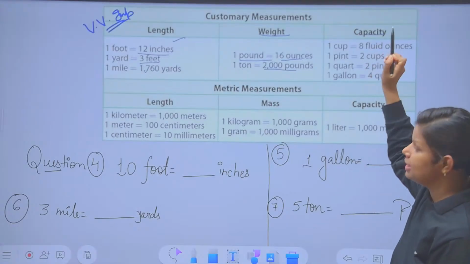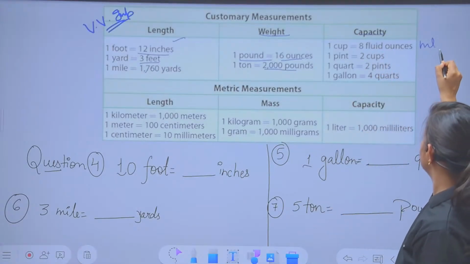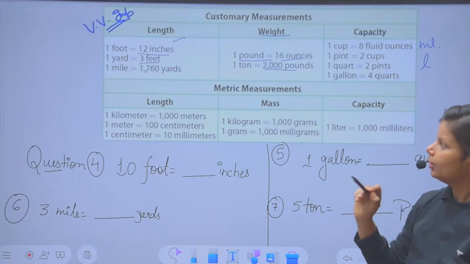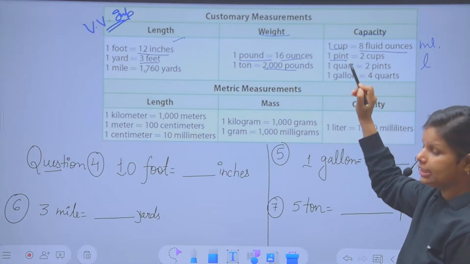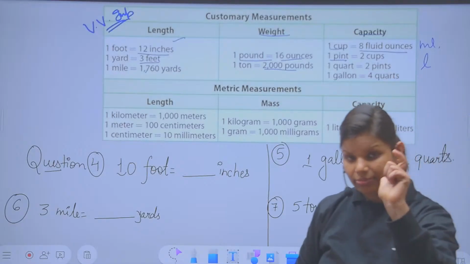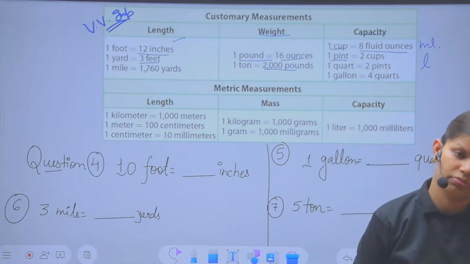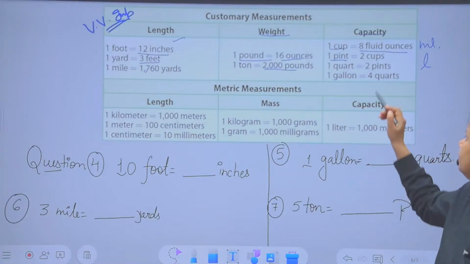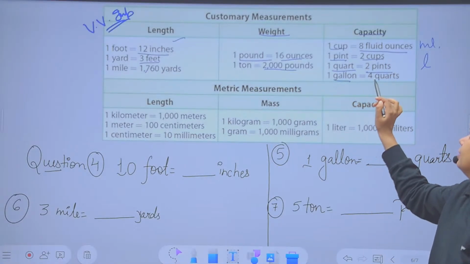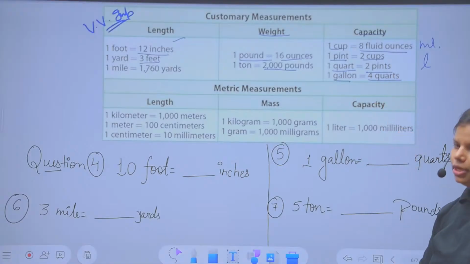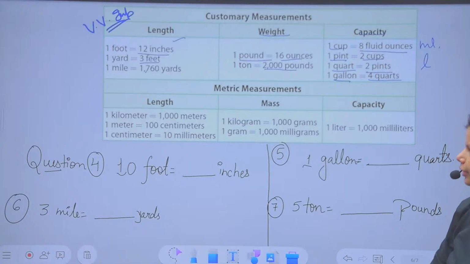Here for capacity, we were using certain different units. You are using milliliter, liter. But here we are using 1 cup, 8 fluid ounces, 1 pint. These all are the questions. Sometimes when you are dealing with a word problem, you will find this type of term directly, and questions can be raised from here. 1 pint will be equal to 2 cups, 1 quart will be equal to 2 pints, and 1 gallon will be equal to 4 quarts. So here also this will be your bigger unit and that will be your smaller unit.